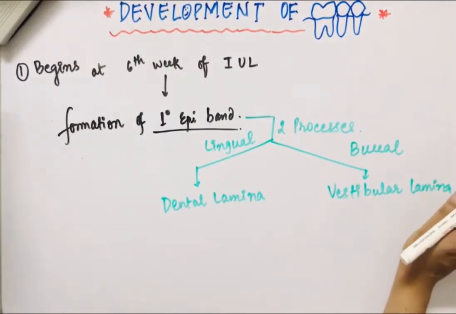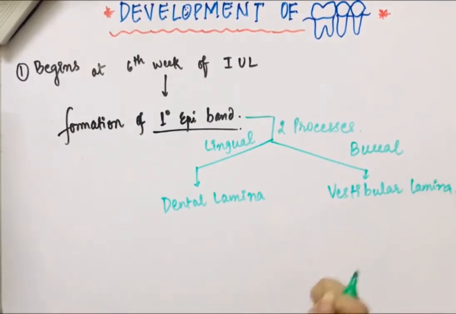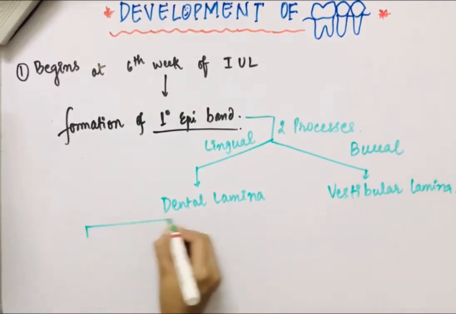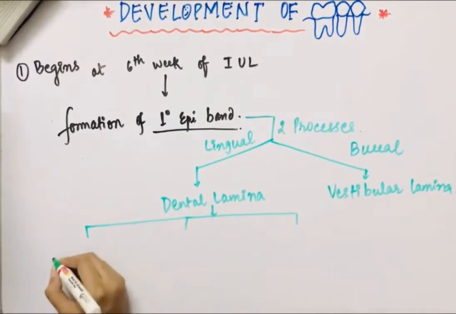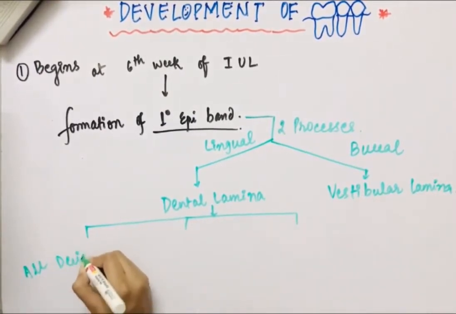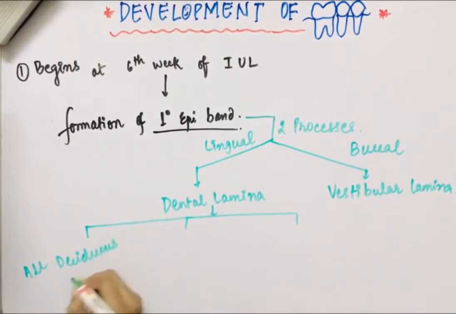Okay, so from the dental lamina, three things happen. First of all, all deciduous teeth arise from the dental lamina.